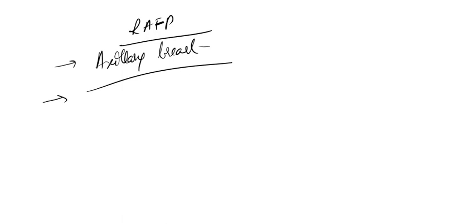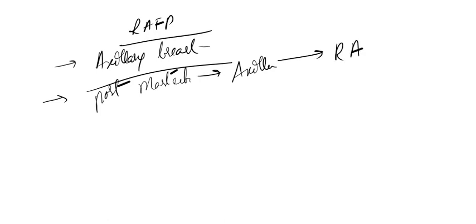So after the mastectomy is done, some excess tissue is left in the axilla. The tissue which remains in the axilla after mastectomy is called redundant axillary fat pad.